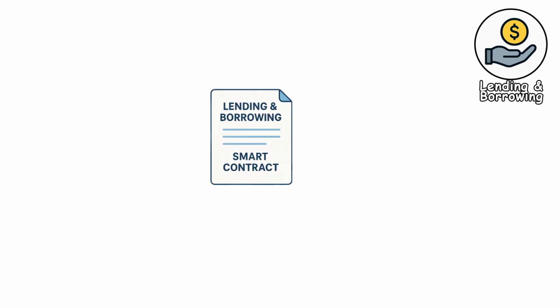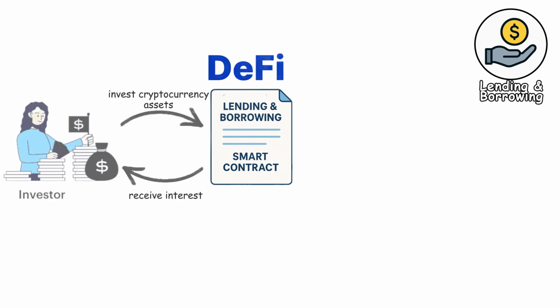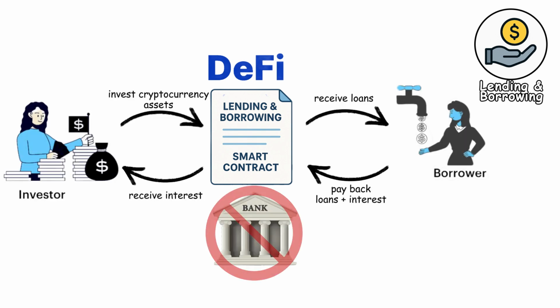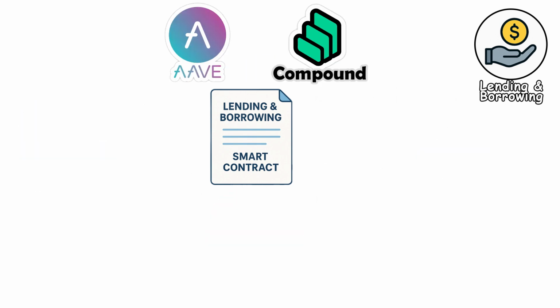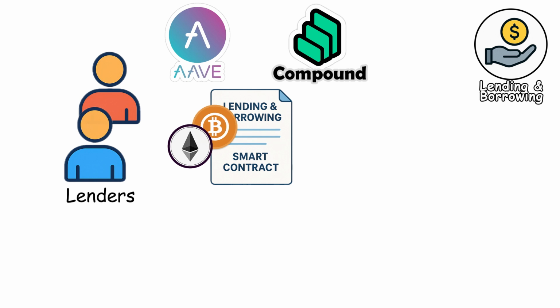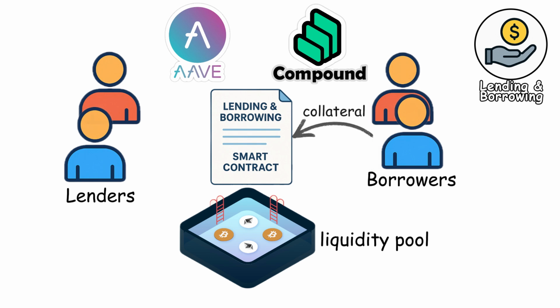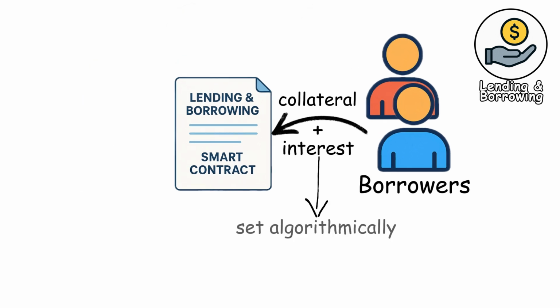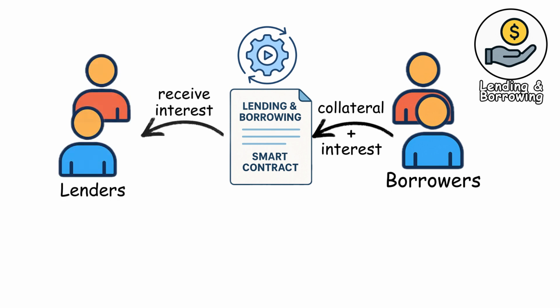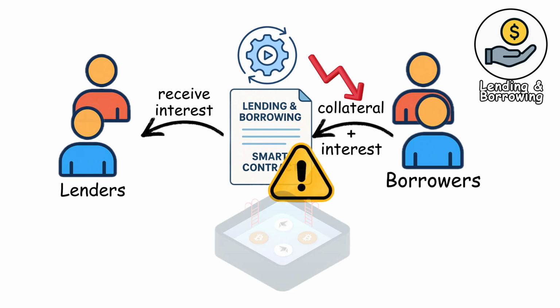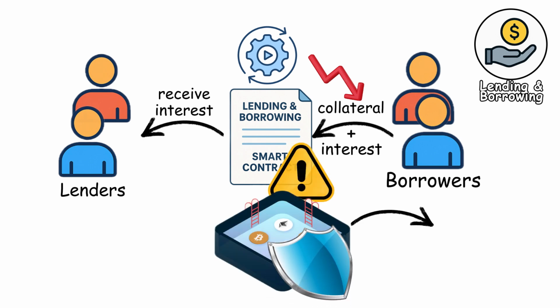Lending and borrowing contracts. Lending and borrowing contracts power decentralized finance platforms where users can earn interest or take out loans without banks. In protocols like Aave and Compound, users deposit their cryptocurrency into a smart contract, which acts as a liquidity pool. The contract then lends these assets to borrowers who must provide collateral, usually more than the loan amount, to ensure repayment. Interest rates are set algorithmically based on supply and demand. Everything runs automatically. Lenders receive interest payments, and if a borrower's collateral drops too low in value, the contract triggers liquidation to protect the pool. This system enables trustless lending, where all rules are enforced by code.